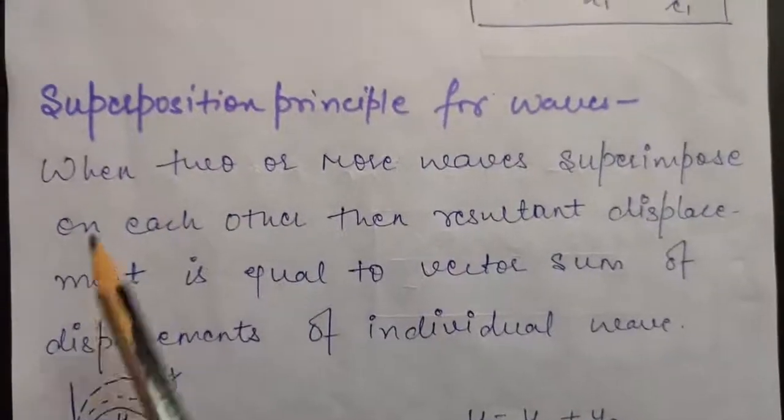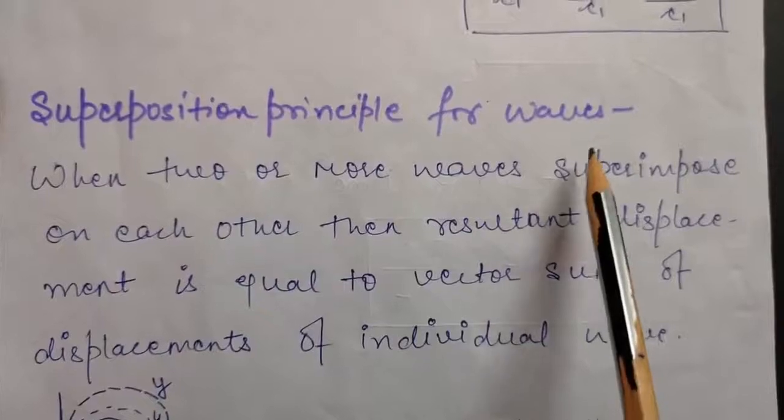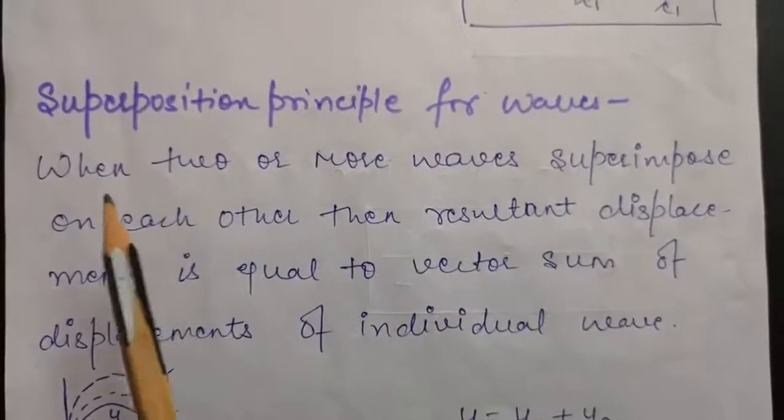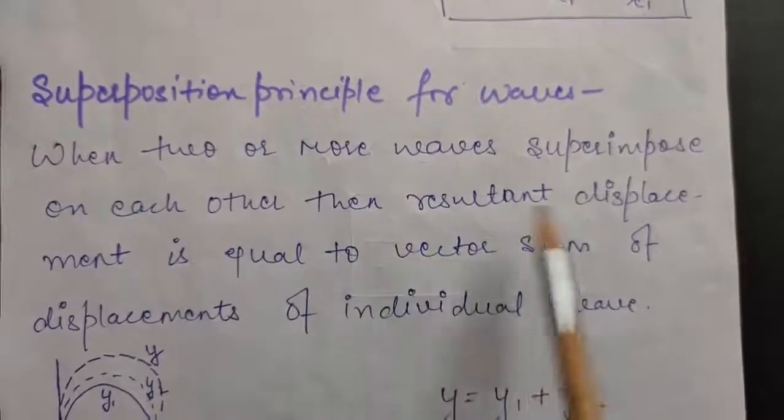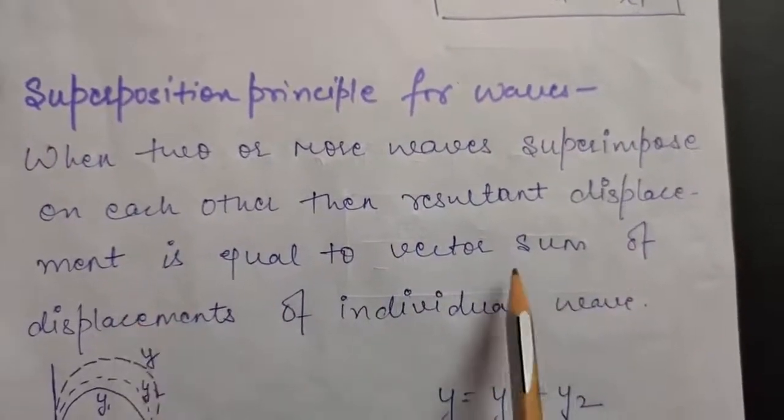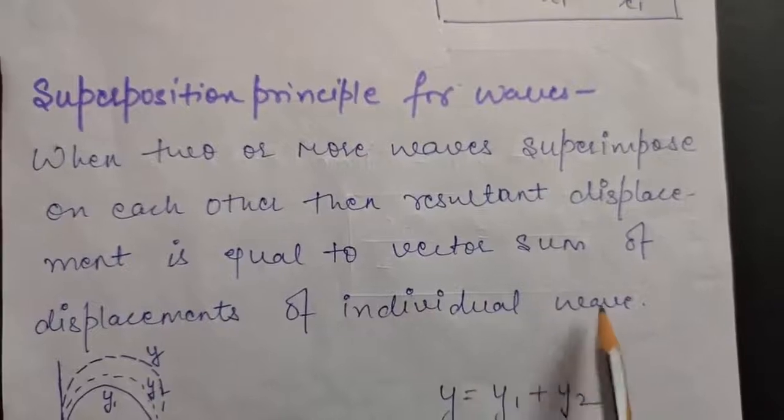Okay, so the next topic is the superposition principle for waves. It states that when two or more waves superimpose on each other, then the resultant displacement is equal to the vector sum of the displacements of the individual waves.